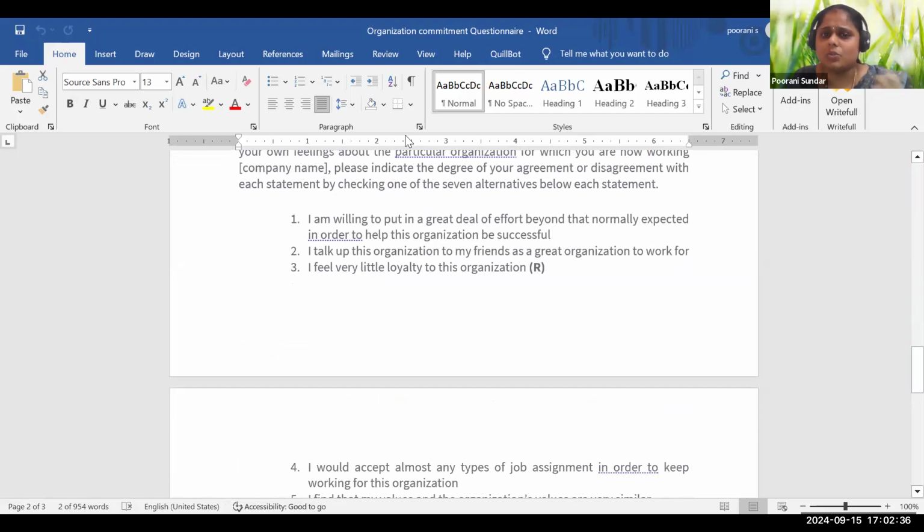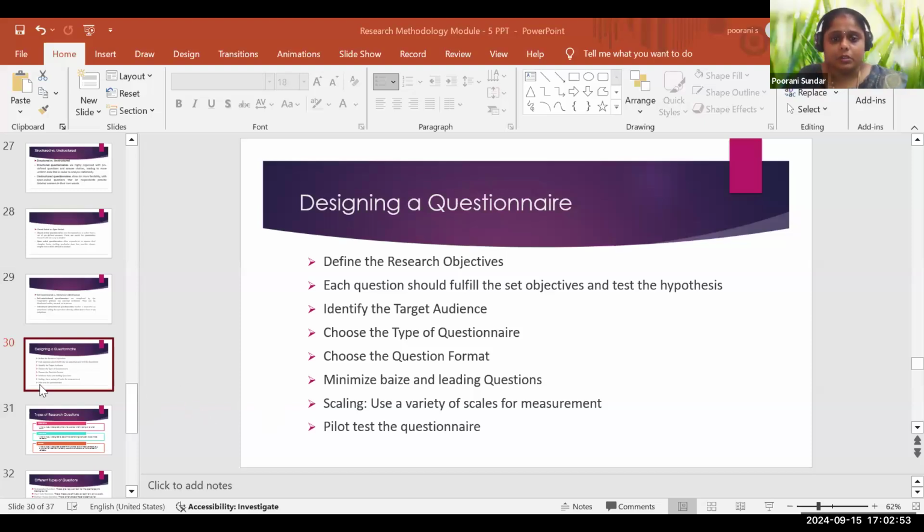So this is one of the items. This is what designing the questionnaire is about. I told you what scaling is, and I showed you the selection of scaling.